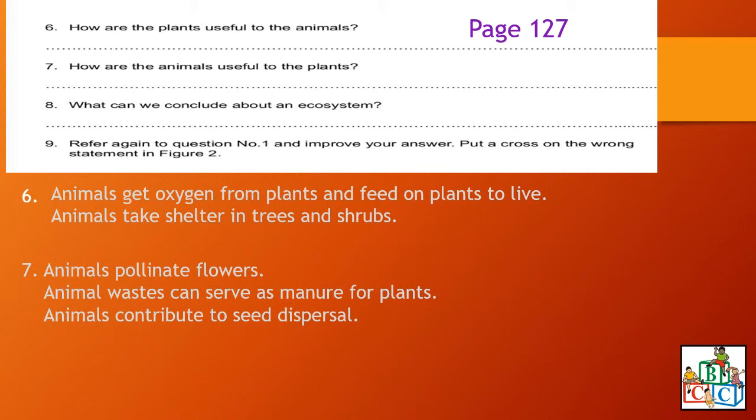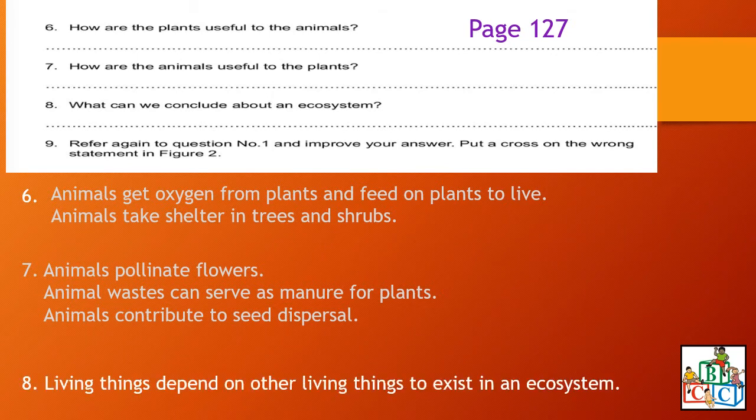So now number 8, what can we conclude about an ecosystem? As you all know, living things depend on other living things to exist in an ecosystem. So this is what we can conclude, that living things depend on other living things to exist in an ecosystem.